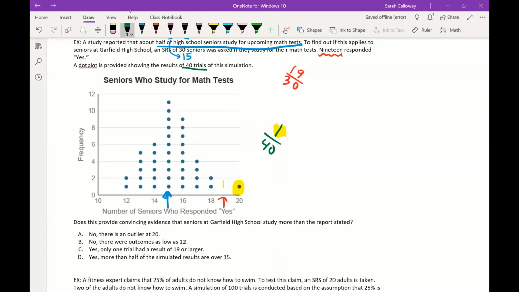Again, I picked greater because the claim was below that number. So I want to see if it's statistically significant to get higher than that number. If I divide 1 by 40, that's 2.5%, which is less than 5%. So that means that this is statistically significant.